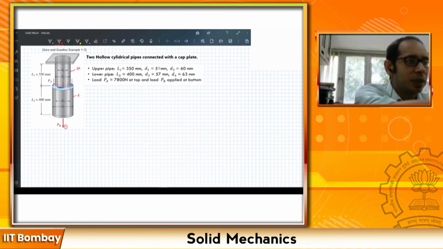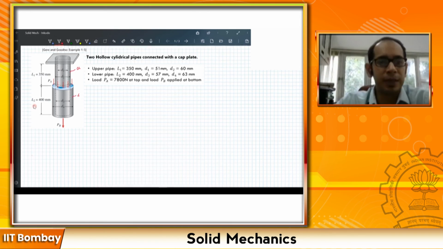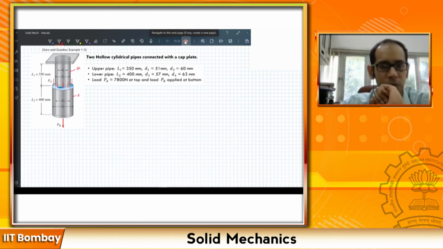So I hope the system is clear to you. I will explain it once again. One hollow cylindrical pipe, another hollow cylindrical pipe, which is sort of welded together maybe, right? And the upper pipe is fixed somewhere, and the load acting on the upper pipe is 7.8 kilonewtons, and on the lower pipe is a particular load PB. Right. So now let's see what are some of the problems the question asks.